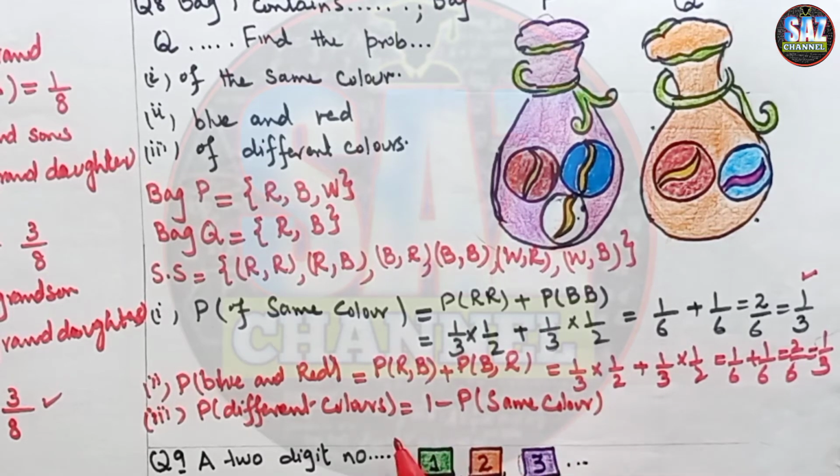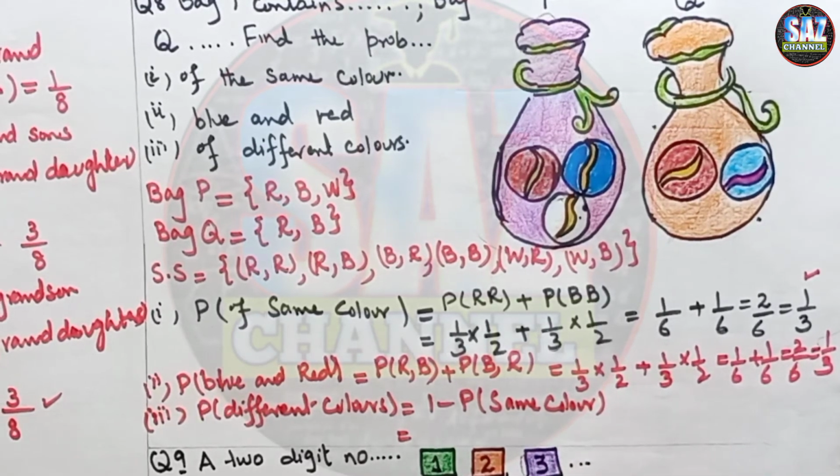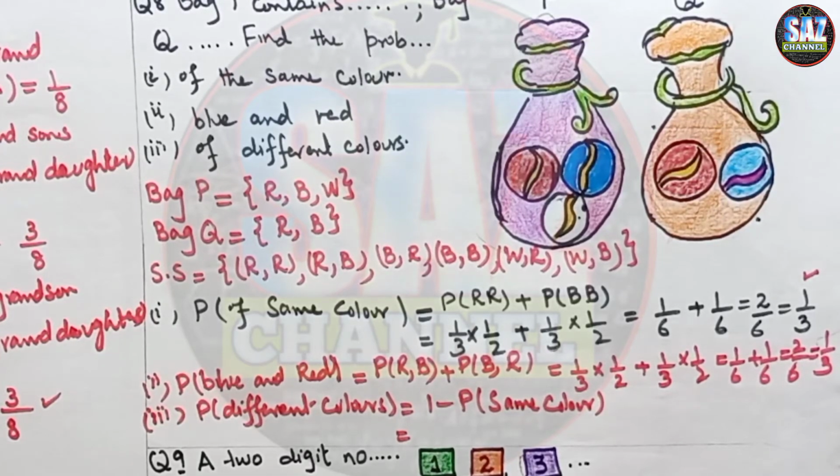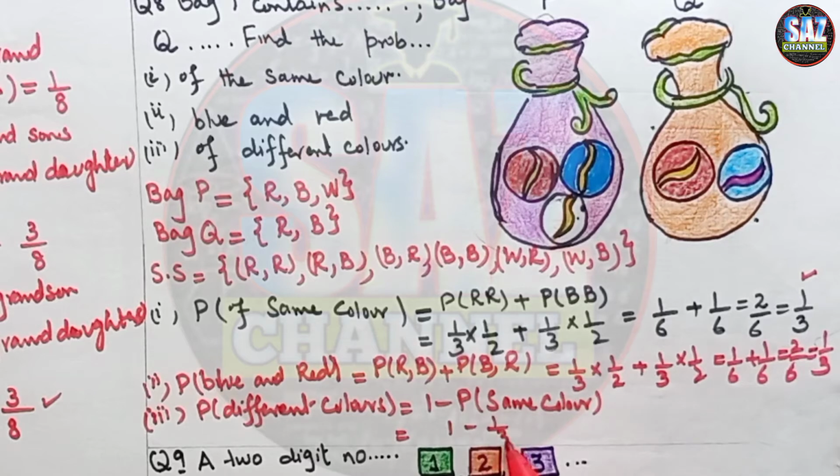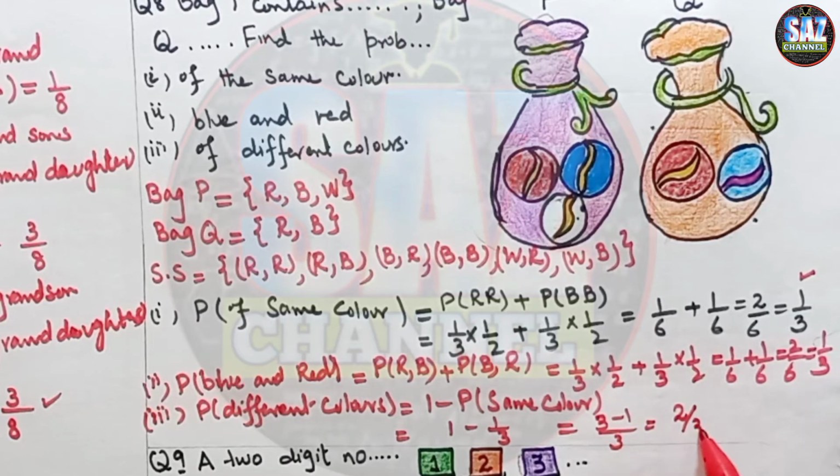So try to use every new concept before the exam in your working, so that you have the practice of that concept. So 1 minus 1 by 3, which is equal to 3 minus 1 by 3, which is equal to 2 by 3.